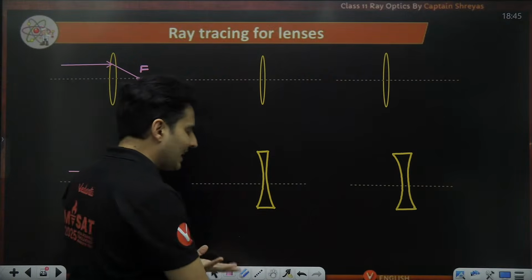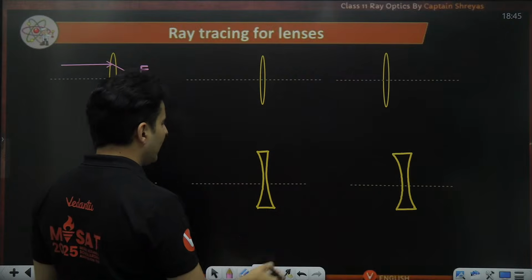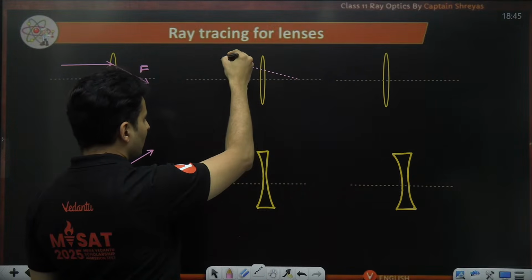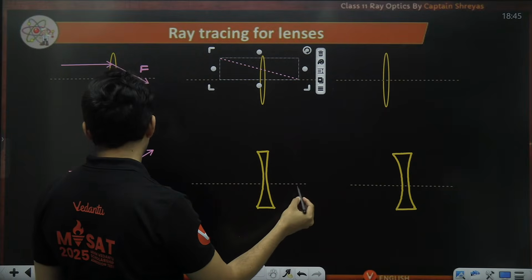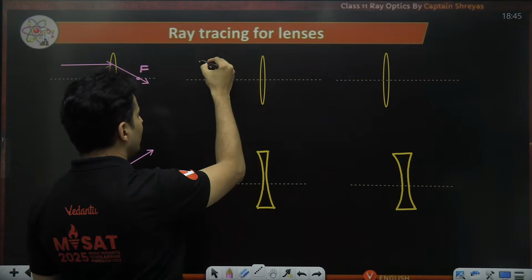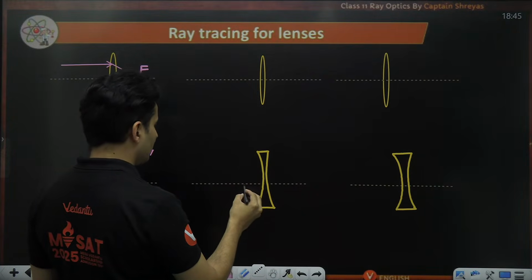The next one is exactly the opposite of it. If a ray is somehow directed towards the secondary focus, meaning something like this.